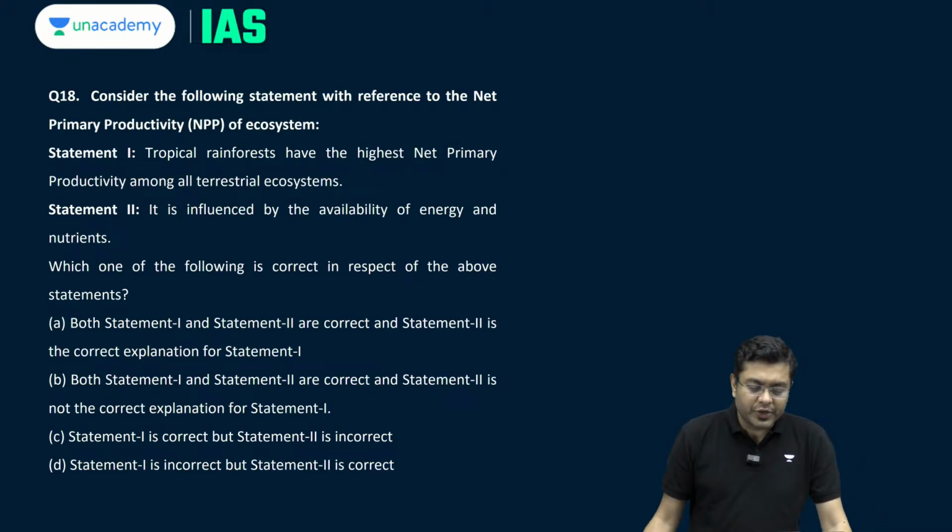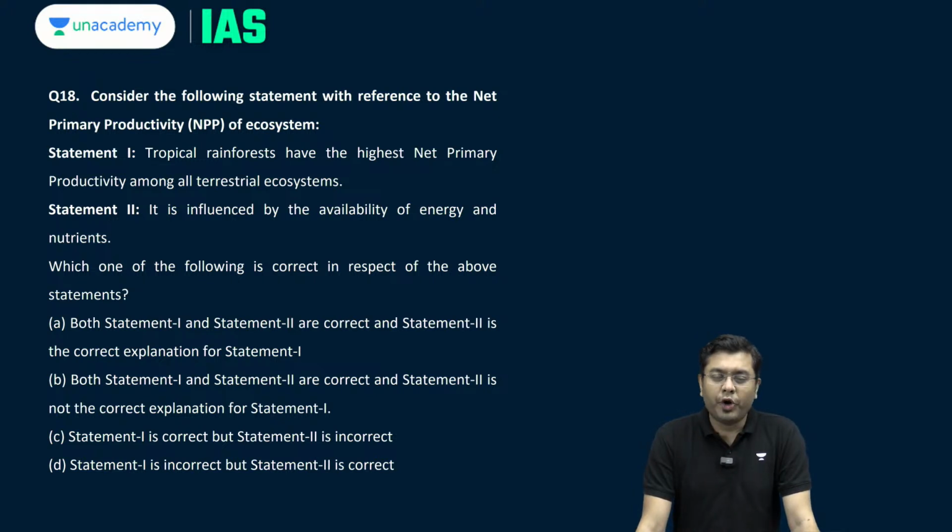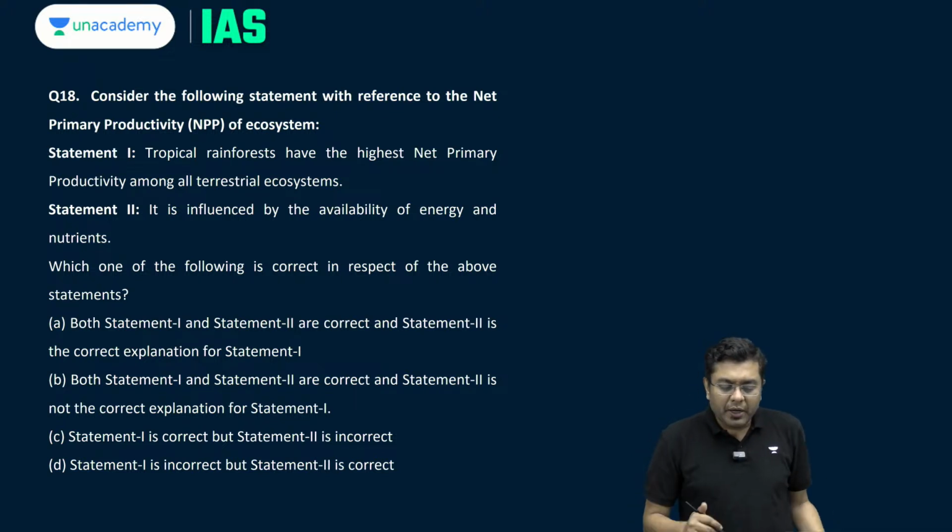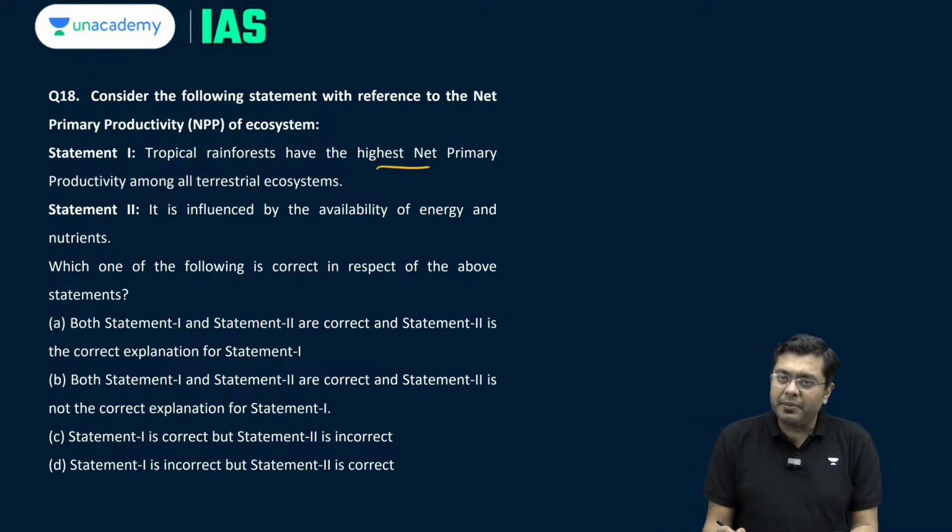Now, the next question. Consider the following statements with reference to the net primary productivity of ecosystem. Net primary productivity is the overall organic production carried out by the producer community minus the energy used for the respiration activities and the internal body activities, that is net primary productivity. So, tropical rainforests have the highest net primary productivity amongst all terrestrial ecosystems.